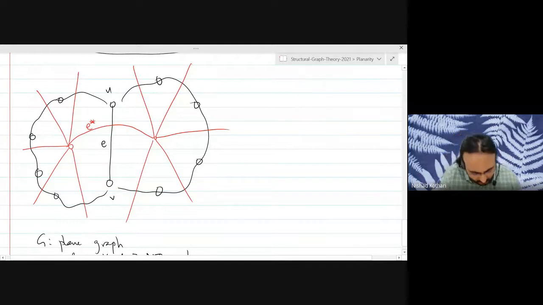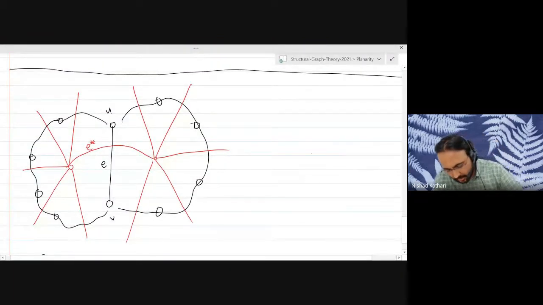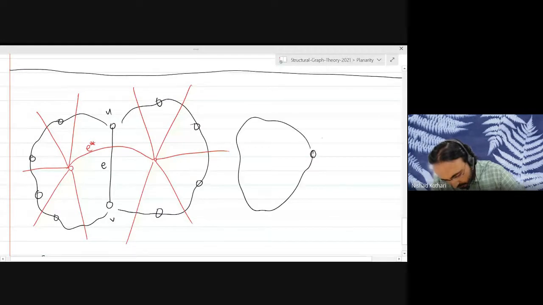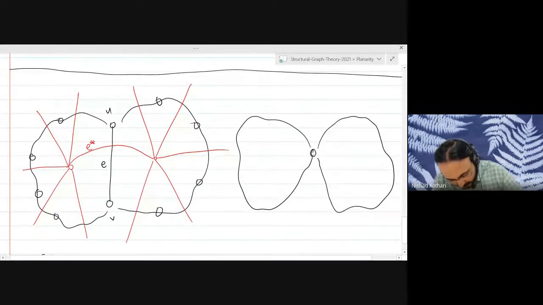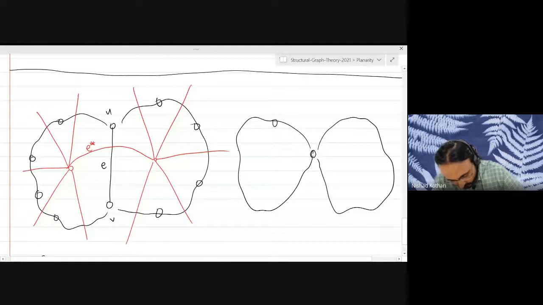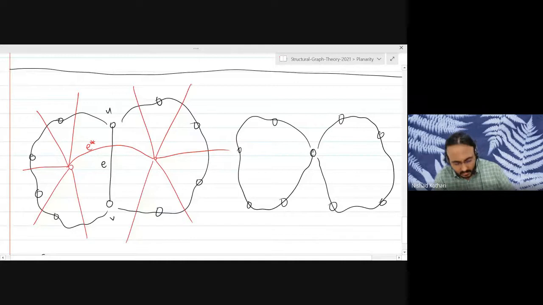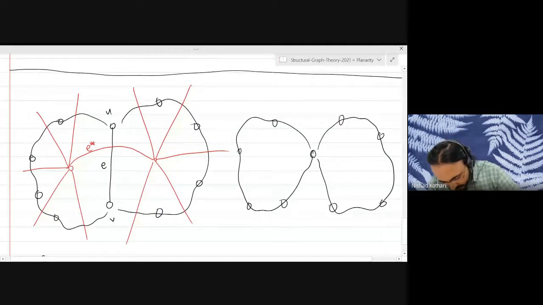Now let's consider contracting the edge E. When you contract the edge, you get a planar embedding of G contract E very naturally by just squeezing it in the plane into a single point, right? And the drawing changes like this. So this is the contraction vertex. And this is the graph G contract E.